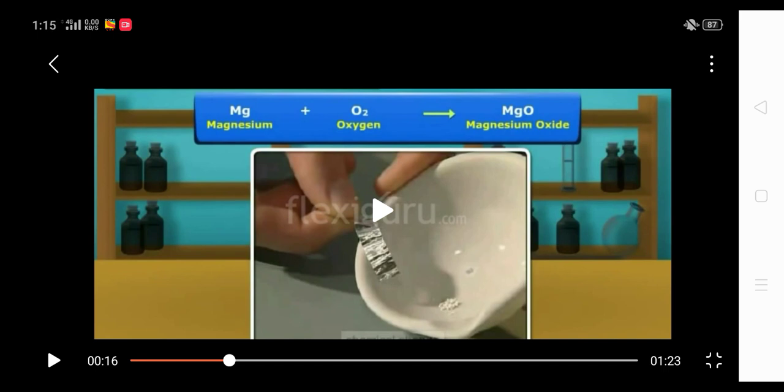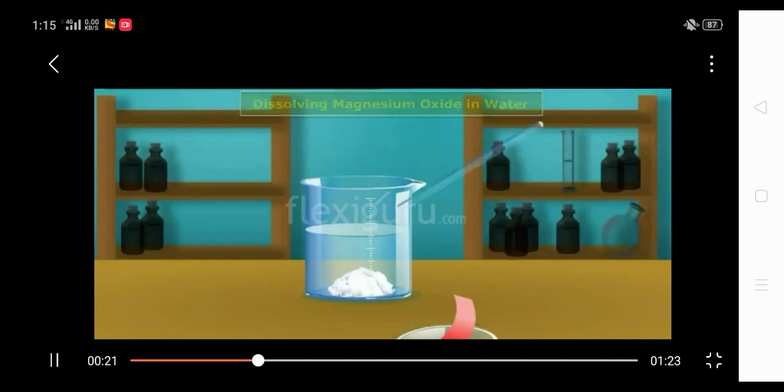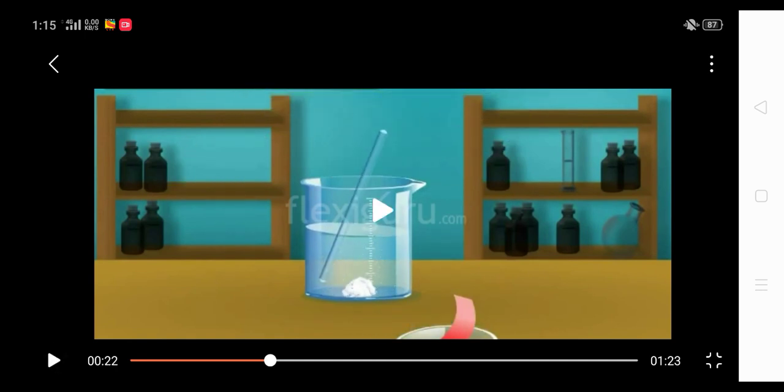So magnesium से एक नया substance क्या बना है burning के बाद? Magnesium oxide. So ये क्या हो गया? ये हो गया एक chemical change. Now अगर इस magnesium oxide को आप water में dissolve करोगे तो क्या बन जाएगा? तो ये magnesium hydroxide बन जाएगा. Now magnesium plus water results in the formation of a new substance, that is magnesium hydroxide. So new substance बना है, मतलब क्या हुआ? It is a chemical change.